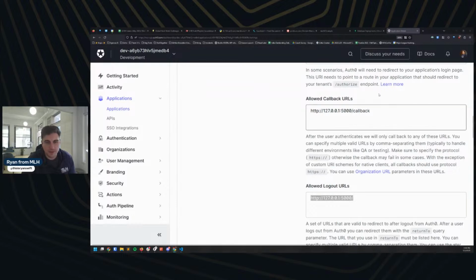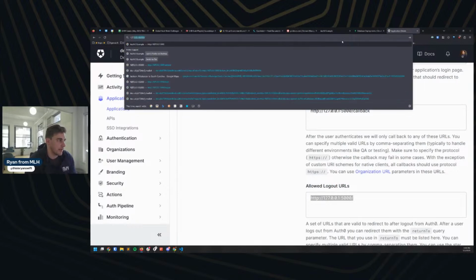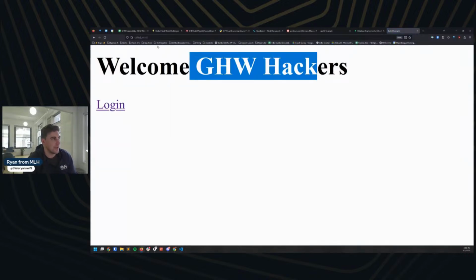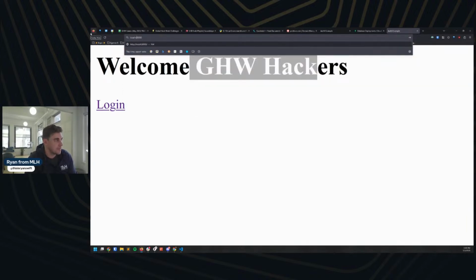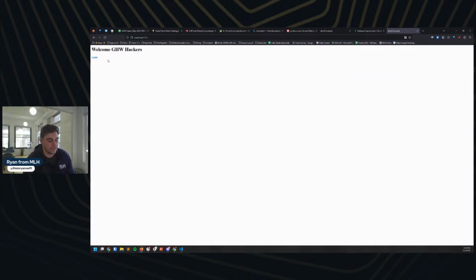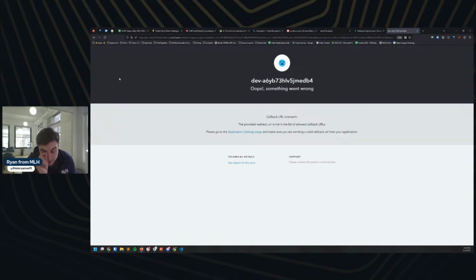And then in your web browser as well, there's actually going to be a difference. Right now I'm using 127.0.0.1 port 5000, right? And that's going to bring us to this page. If I change this, I can actually use localhost instead. And that's going to bring up the same website, but it's a different URL. And if I hit login here, I actually don't think it'll work. Yeah, so it bugs out because localhost itself is not in our list of allowed callbacks and logouts. So it's something to be mindful of too. Make sure you're on the correct URL.